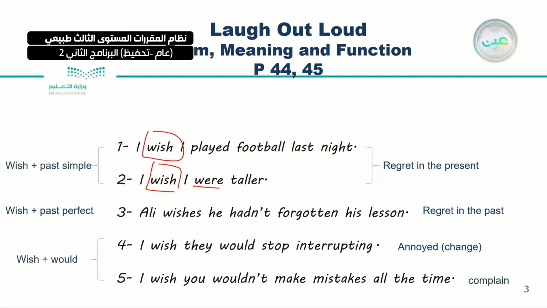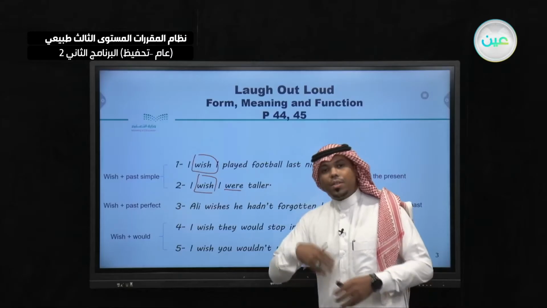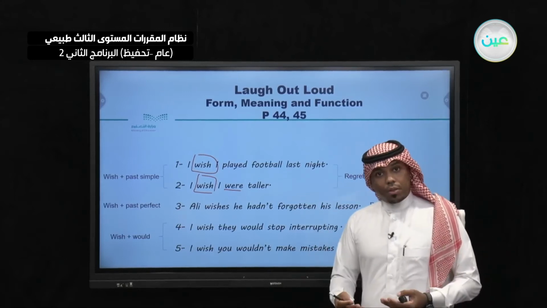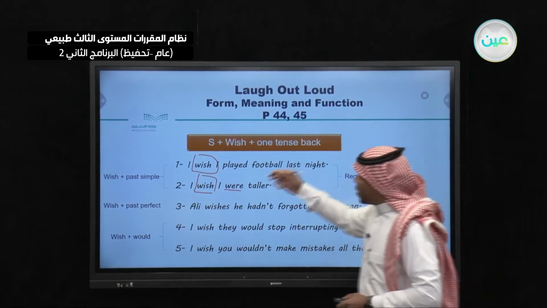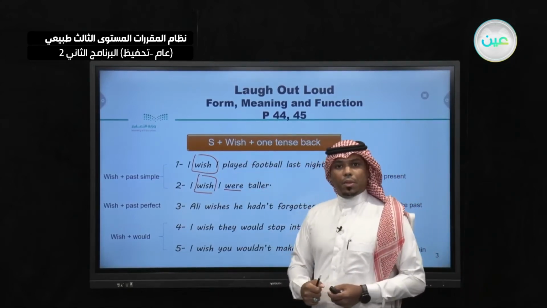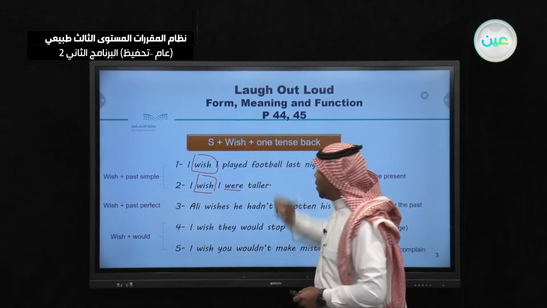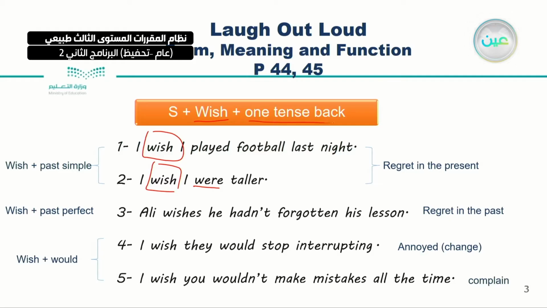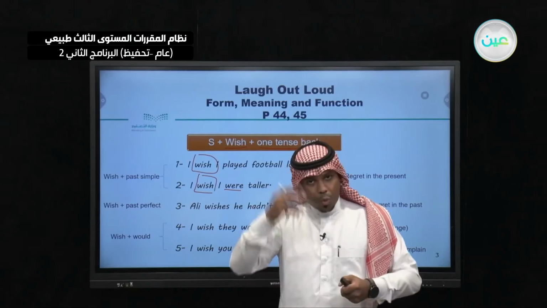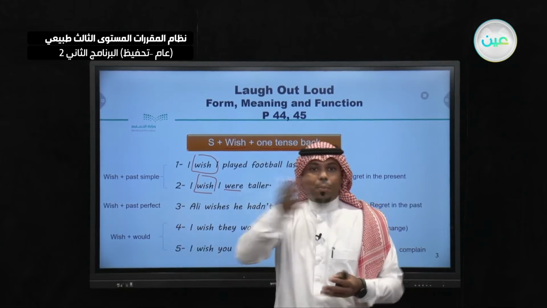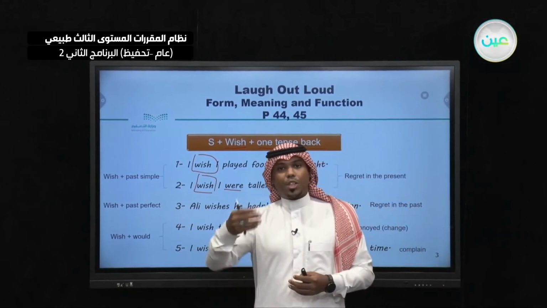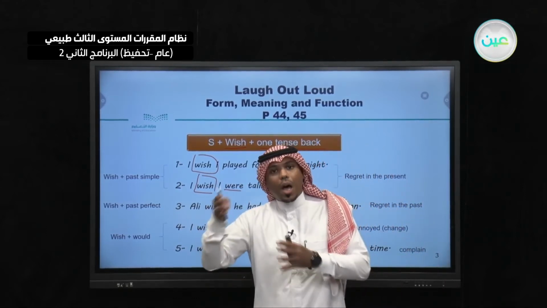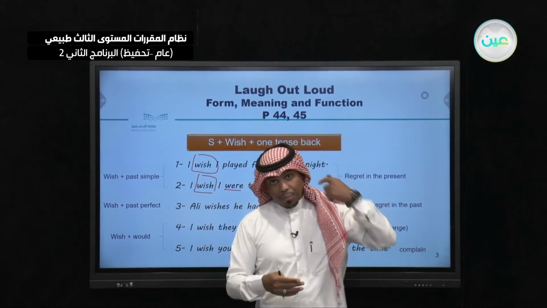And how can we form this? Wish plus would. Sometimes we can add, for example, could. How can we form all of this? Subject, noun or a pronoun, then wish, and one tense back, as we said. If I'm expressing regret in the present, when I say I wish, I should use the past simple. And if I am expressing regret about an action that happened in the past, then I use I wish with the past perfect.